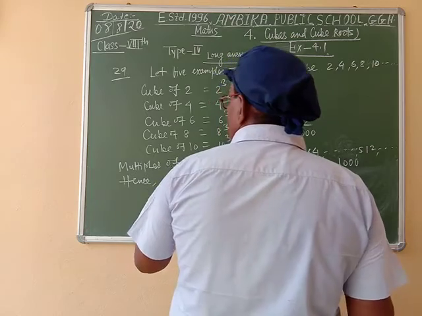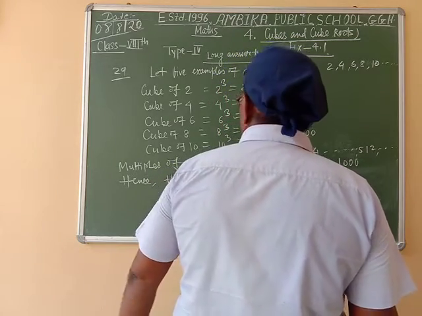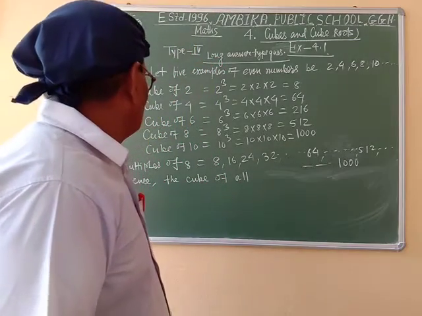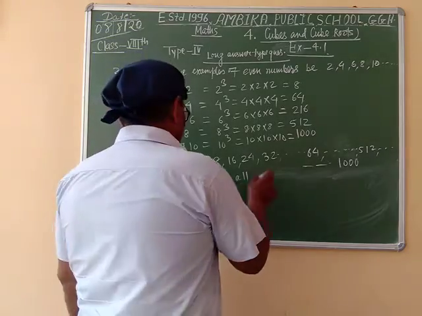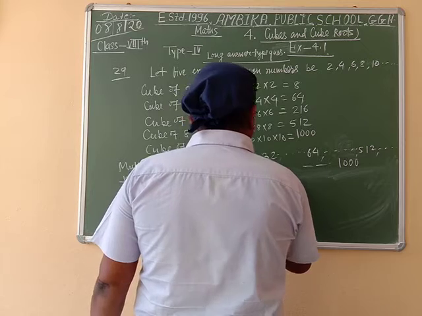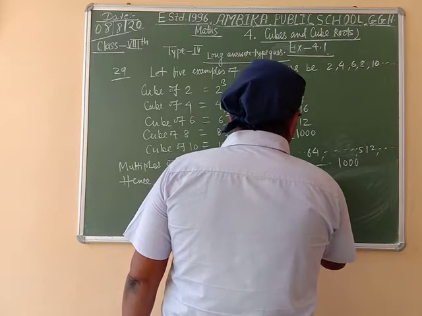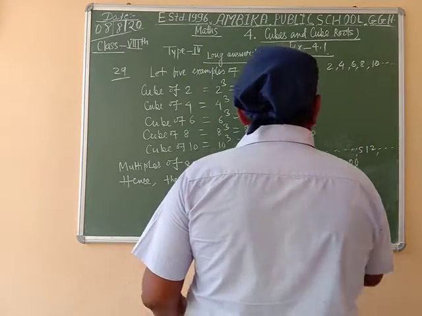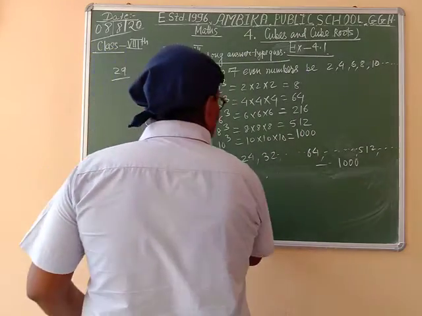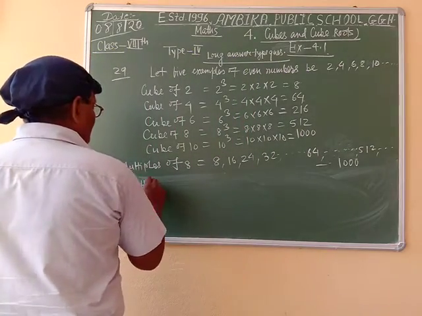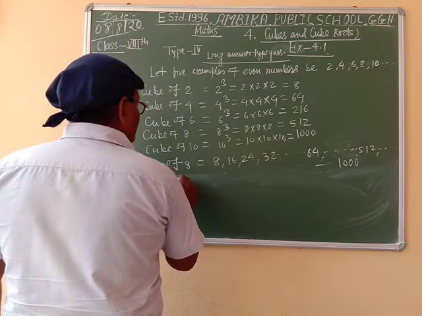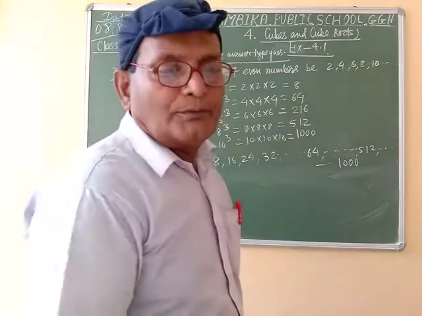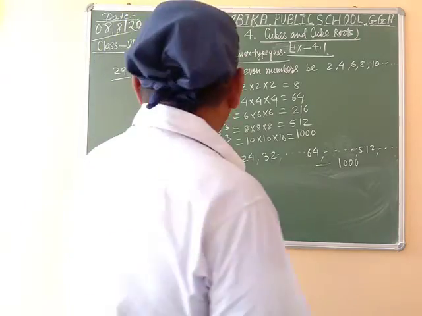Multiples of 8 are 8, 16. Hence the cube of all even numbers are multiples of 8.